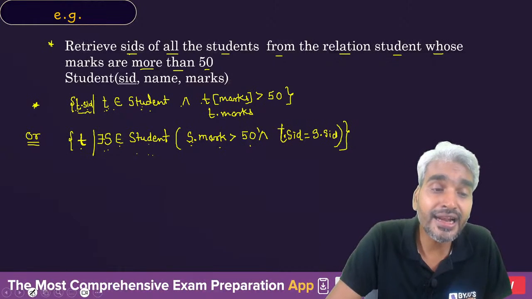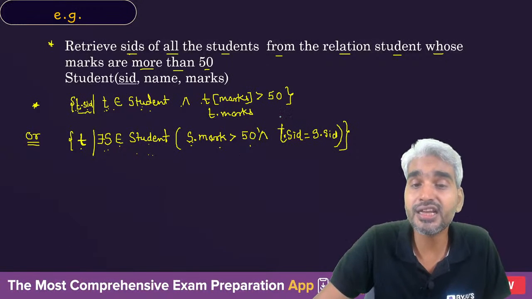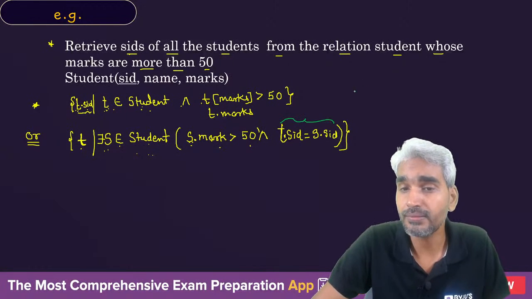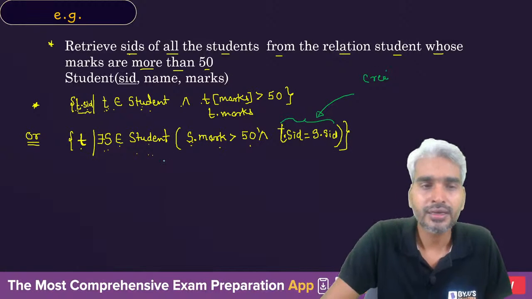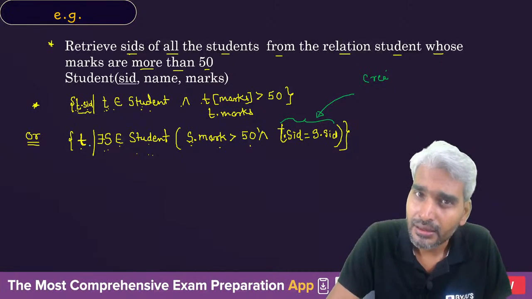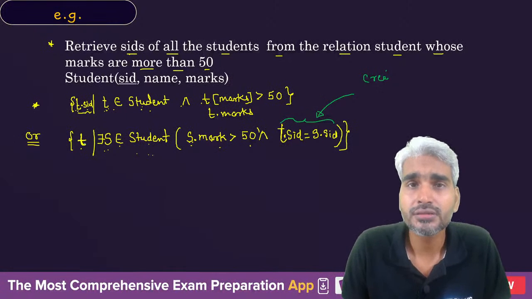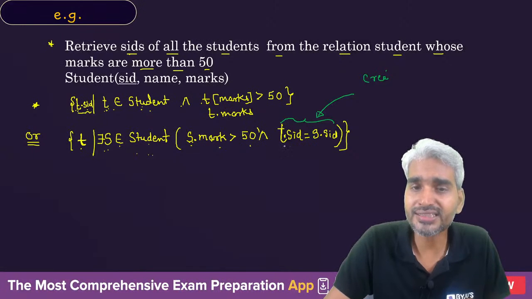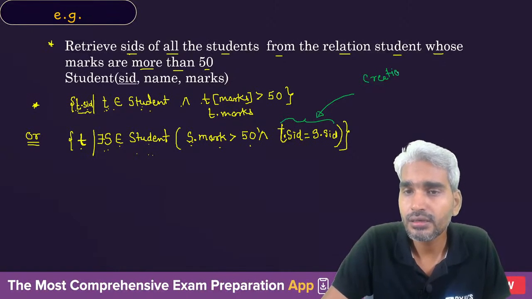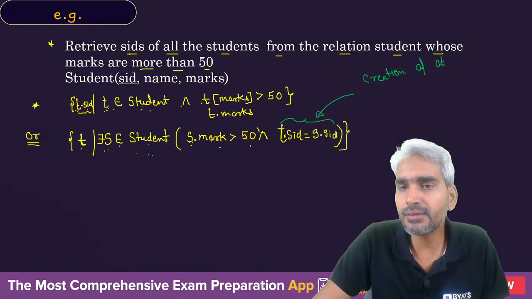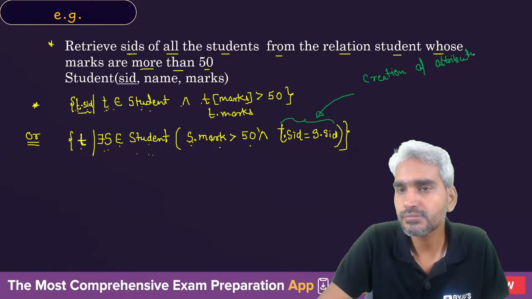Here we are creating the tuple. This is nothing but the creation of attributes of tuple. Initially we just said that there is a tuple T, but what are all the attributes present in this tuple? So we are saying T dot SID, and if you write this, then this eventually will create attributes of tuple T, which is your output tuple variable.